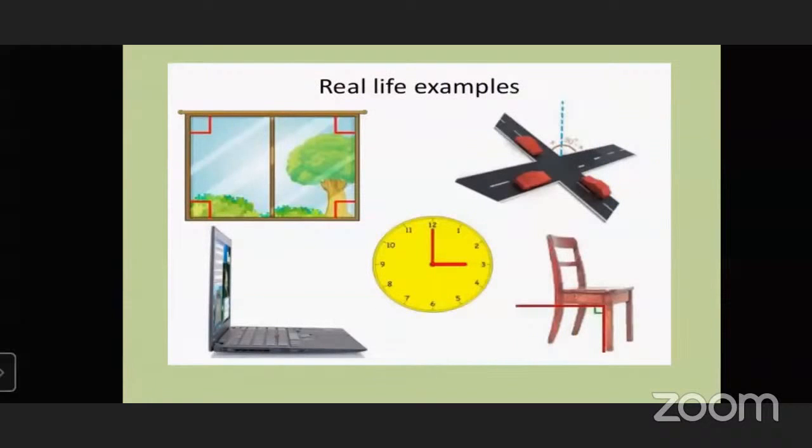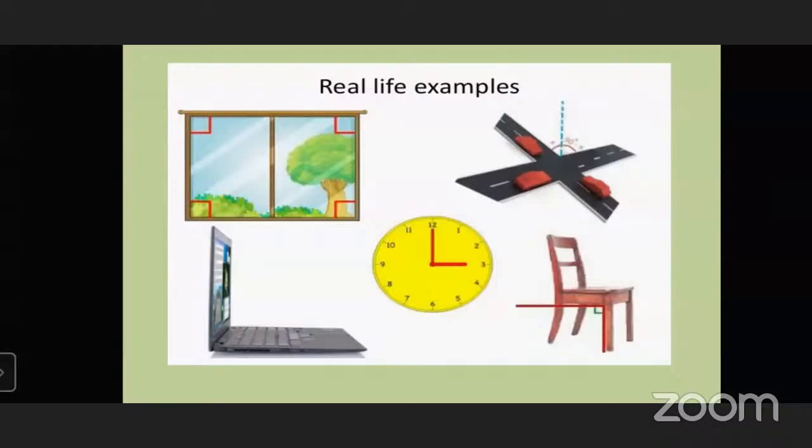Some real life examples you can see here. That is the corner of a window, road, clock, chair, computer. These have a 90 degree angle. These are real life examples. You can see many examples of 90 degree in our home also.